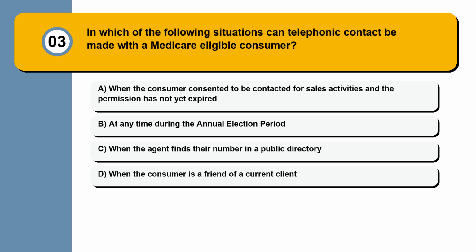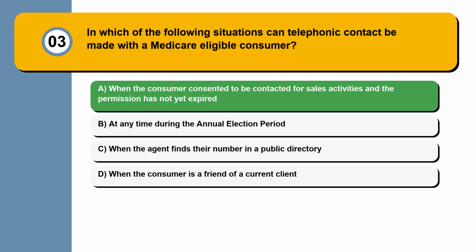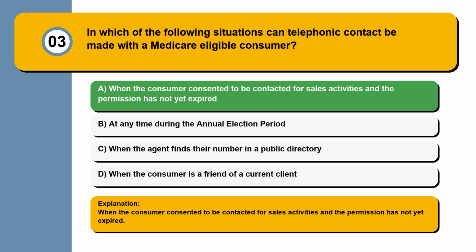Question 3. In which of the following situations can telephonic contact be made with a Medicare-eligible consumer? When the consumer consented to be contacted for sales activities and the permission has not yet expired. At any time during the annual election period. When the agent finds their number in a public directory. When the consumer is a friend of a current client. The answer: when the consumer consented to be contacted for sales activities and the permission has not yet expired.